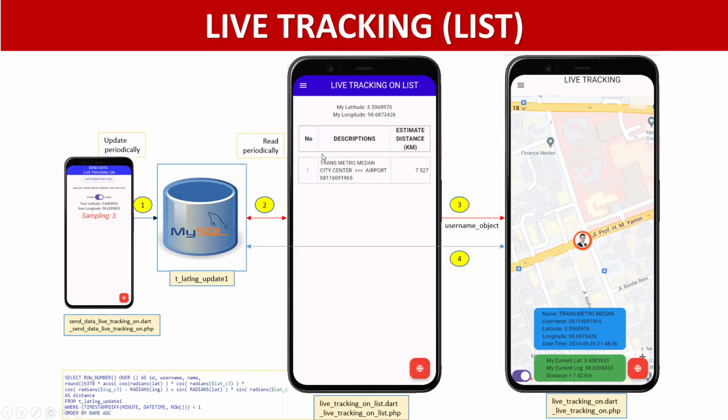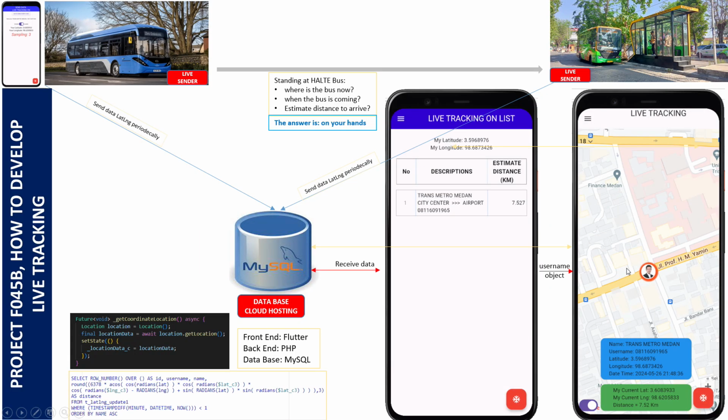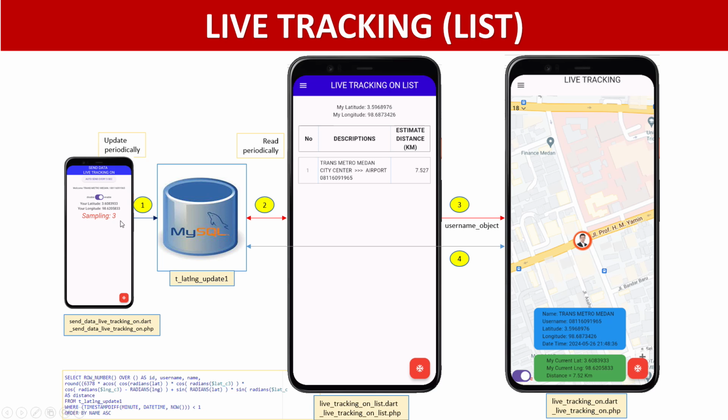Now this is the block diagram to make it easy. This picture shows how this application works.